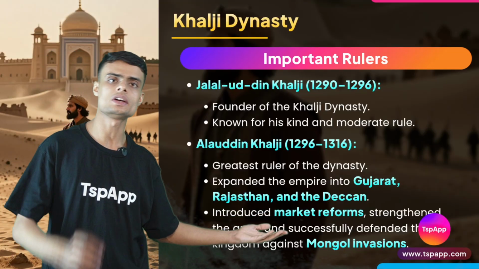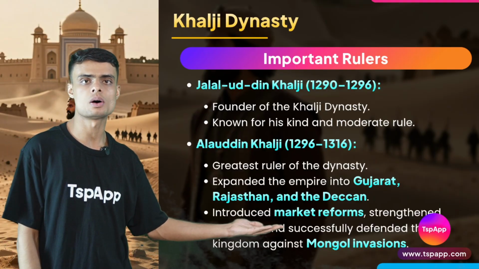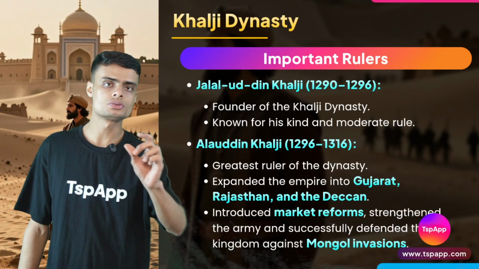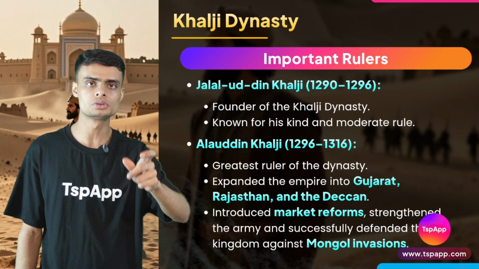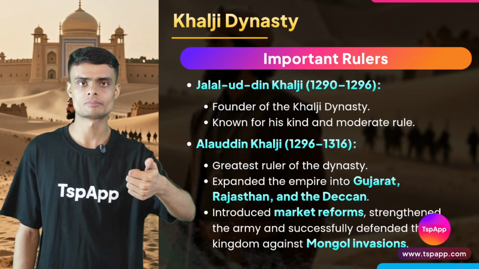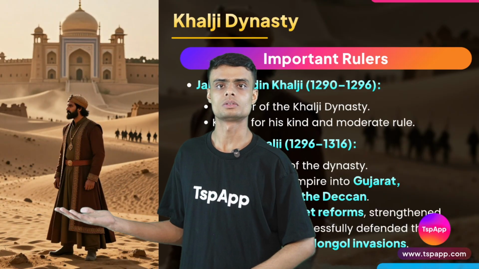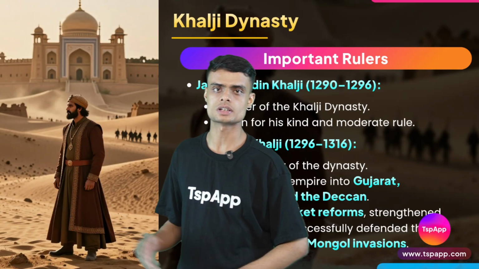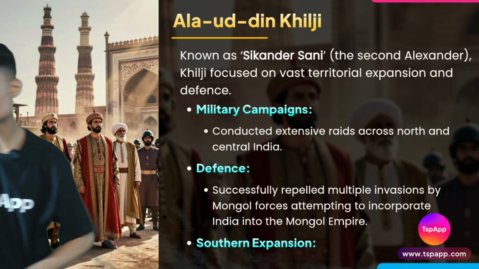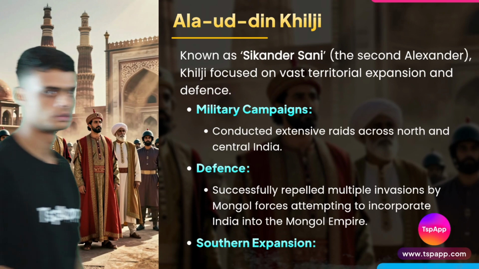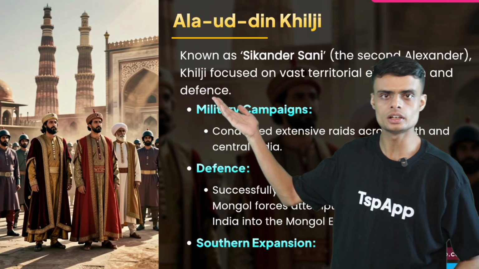He introduced a very perfect system of market reforms where the prices of goods were set to a fixed price. No shopkeeper was allowed to sell a good at an expensive price. He was very strict. He used to punish those people who did not follow his instructions. So we will study Alauddin Khilji now. Alauddin Khilji was known as Sikandar Sani. Why Sikandar? Like Alexander, he had expanded the empire to a large area in India.